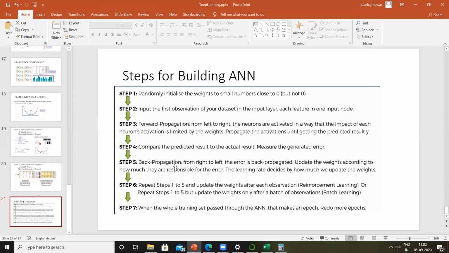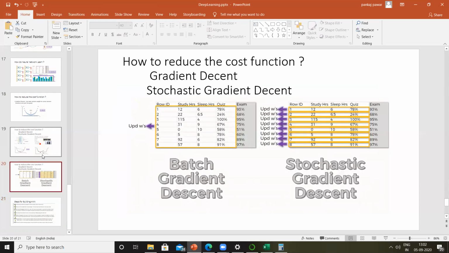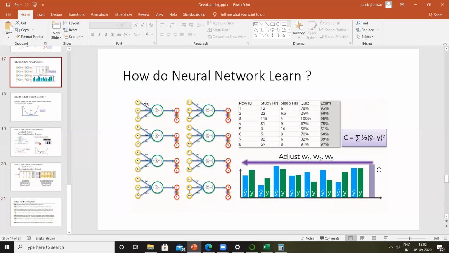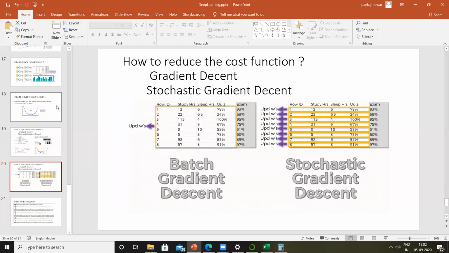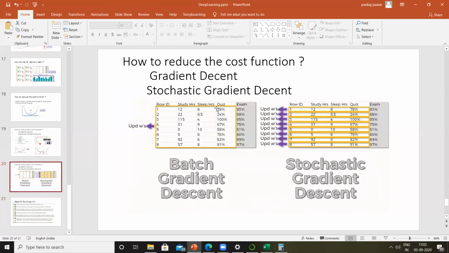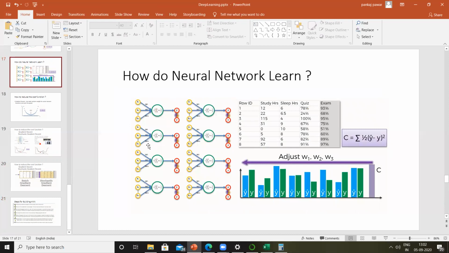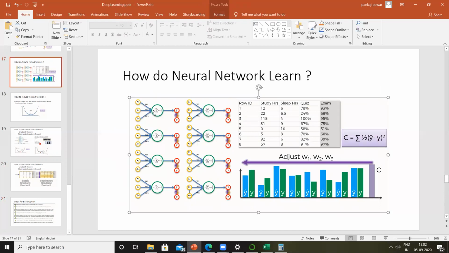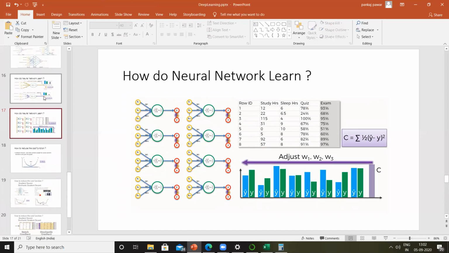Now in the third step, we propagate these values. So what will happen now? 12 will get multiplied with the weightage W1. Similarly, 6 will get multiplied with weightage W2, and 78% will get multiplied with the weightage W3. This addition will pass to the function, and based on the function we'll have some value.